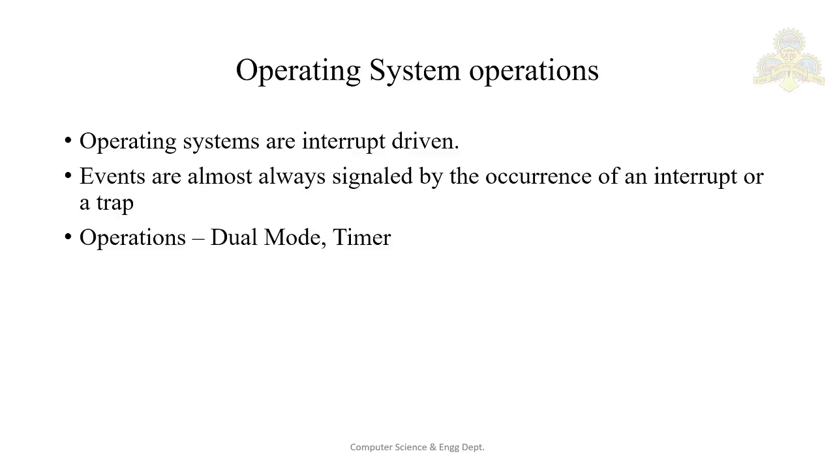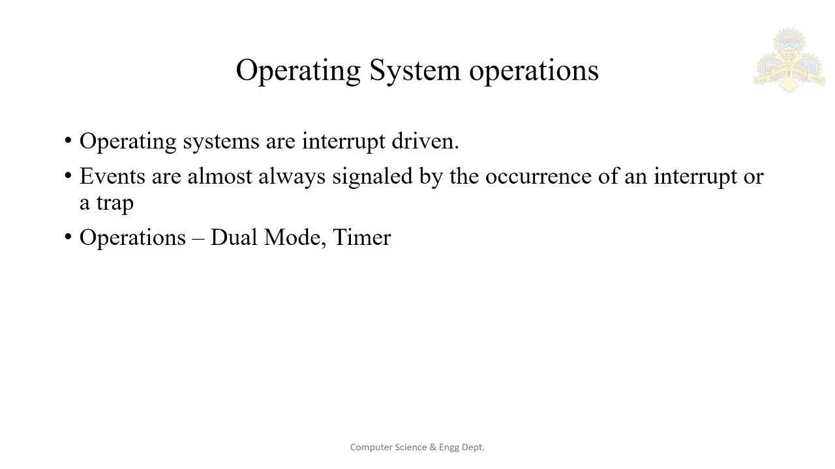The interrupt driven nature of the operating system defines the system's general structure. For each type of interrupt, separate segments of code in the operating system define what action should be taken. If a division by zero exception occurs, a separate code segment is executed. If an invalid memory access exception occurs, a separate set of code deals with it. So an interrupt service routine is provided, responsible for dealing with the interrupt.